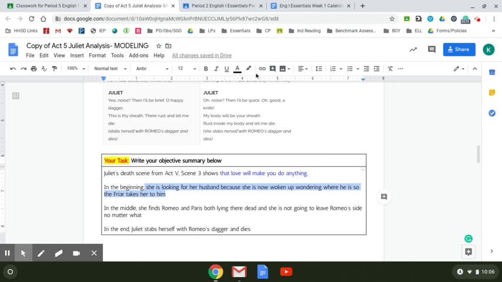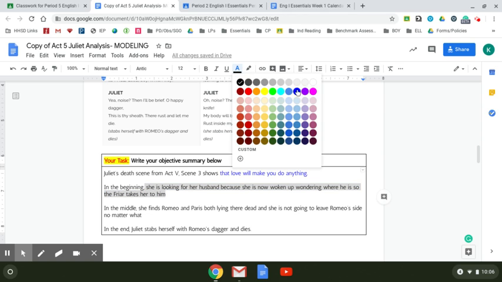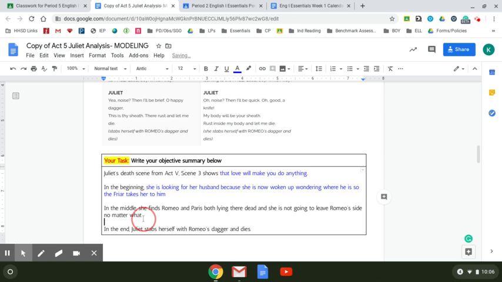All the blue parts are what you need to fill in. You may need to revise your response because a lot of people either told me about what they saw in the movie, or told me about what Romeo said, which, again, I did as an example for you. So I want you to try to do this one with Juliet.